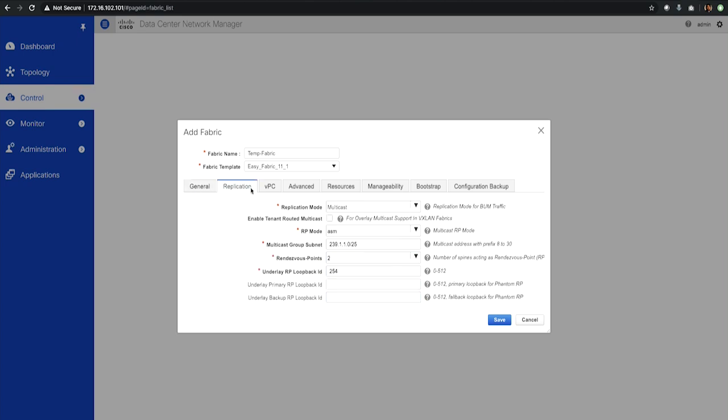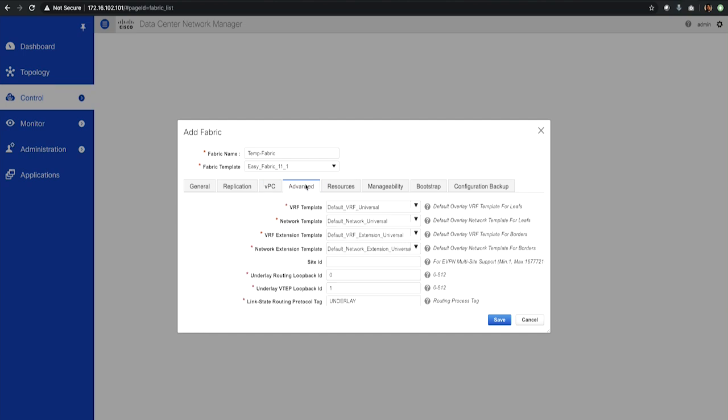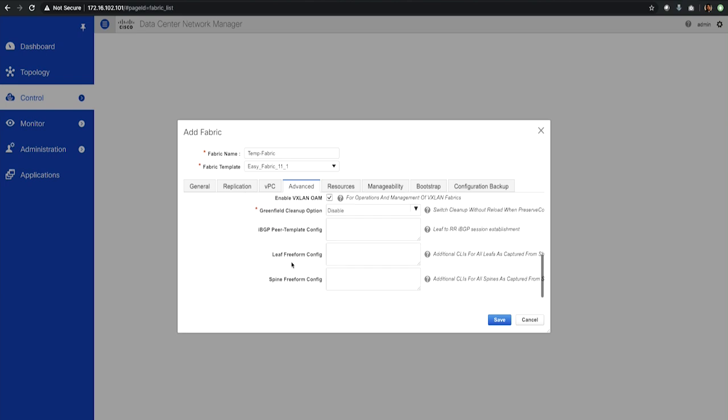Then you have the replication. You want either multicast replication or ingress replication for VXLAN. Do you want to have vPC or not? And then you have your advanced configuration of how the site ID or the loopback interfaces should look, along with area IDs for OSPF, a lot of information that you can get from here. And if you want to add some freeform or template configuration, you can add it under these text boxes.